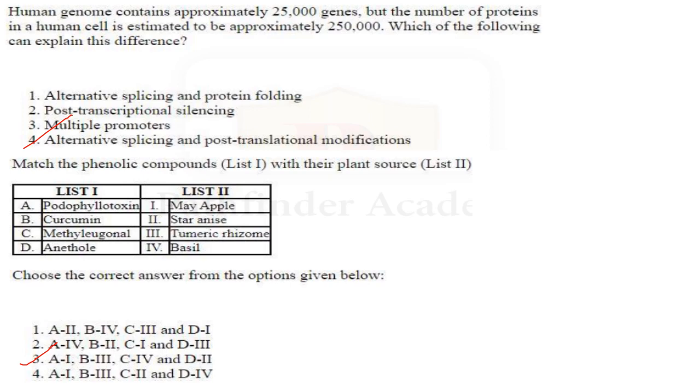Next one. The human genome contains approximately 25,000 genes, but the number of proteins in a human cell is estimated to be approximately 250,000. Which of the following can explain this difference? So the human genome contains only 25,000 genes, but it codes for 250,000 proteins. Now why is it so? It is because of alternative splicing and post-translational modification. Answer is option 4.